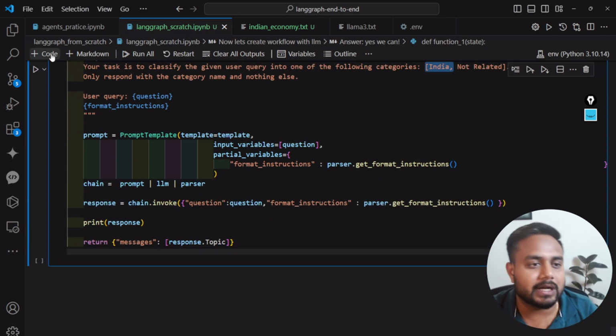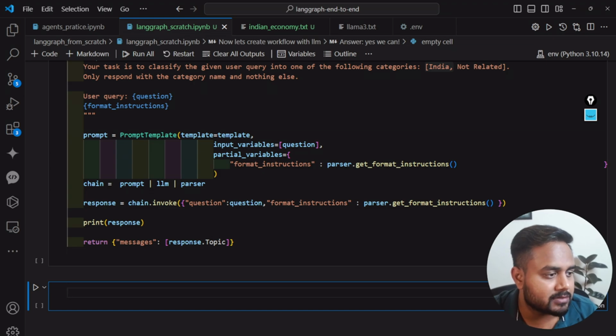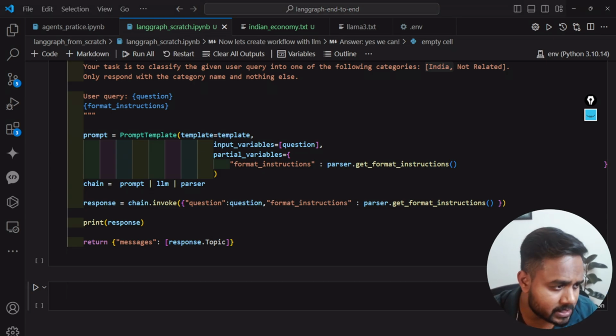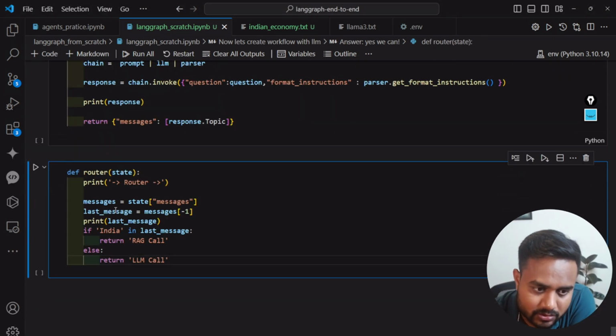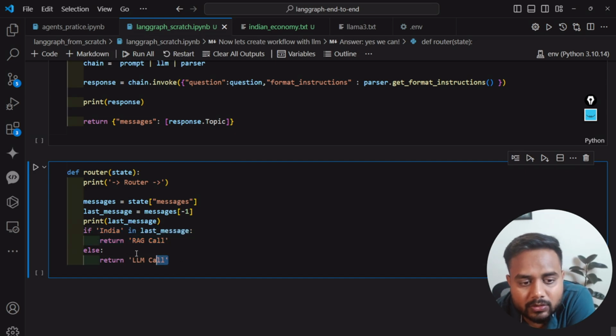Now let me do one thing. Let me create one more function over here. My next function is going to be route. This route function will take a keyword and decide which route I have to take. If India is inside the message, it will do the RAG call, and if we don't have India inside the message, then it will simply go with the LLM call, because the RAG system we are going to create is over the Indian economy data. So if I'm asking anything about the Indian economy, I will take a RAG call. Otherwise, I will simply go with the LLM only.